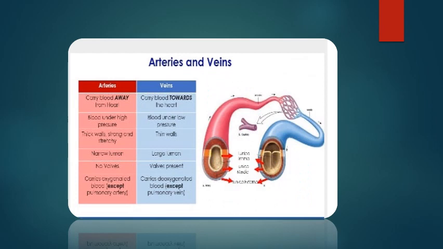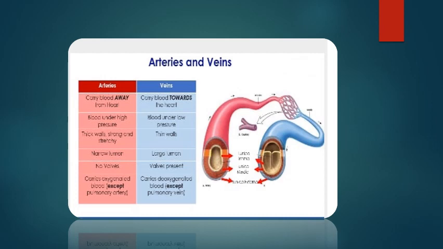See what the difference is between arteries and veins. Arteries carry blood away from the heart, and veins carry blood toward the heart. There is only one difference for the pulmonary arteries and systemic arteries: pulmonary arteries carry the deoxygenated blood, whereas the systemic arteries carry the oxygenated blood. Arteries carry blood away from the heart. Veins carry blood toward the heart. Here we are learning about the systemic arteries and systemic veins.